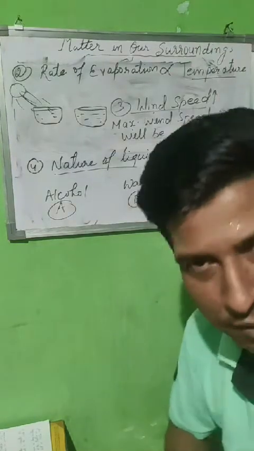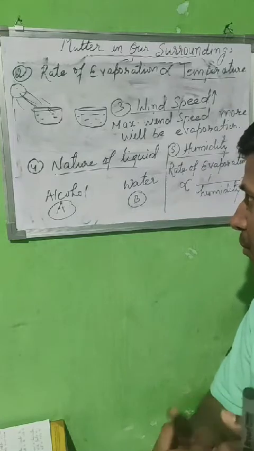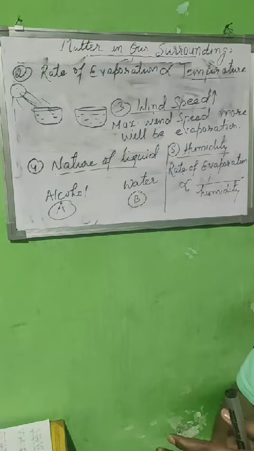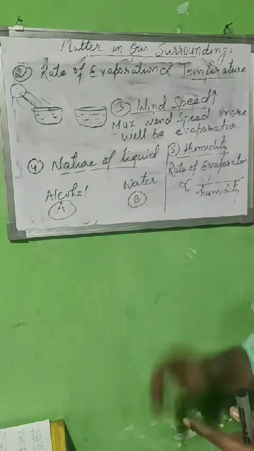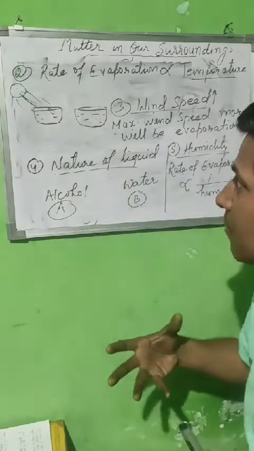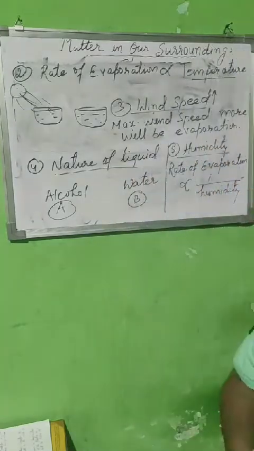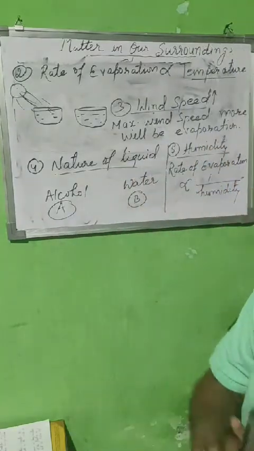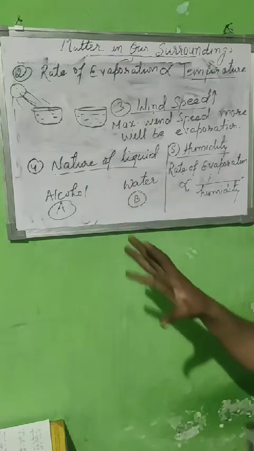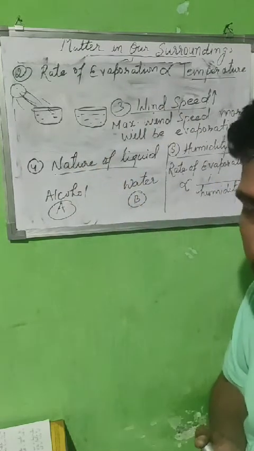So evaporation depends upon temperature, nature of liquid, surface area, humidity, and wind speed. These five factors that we have discussed are all most important. So this was all about your evaporation topic.